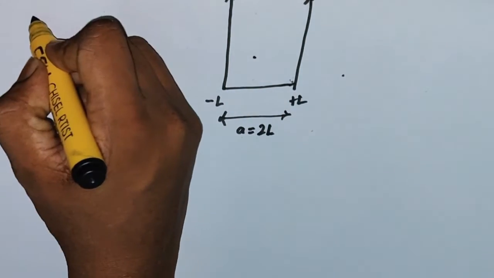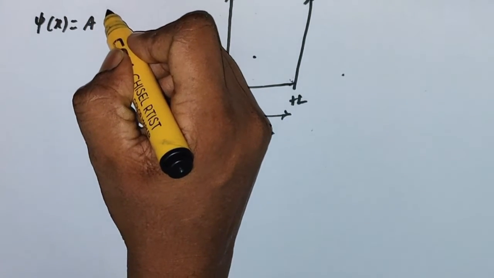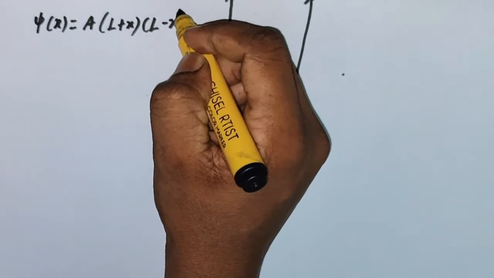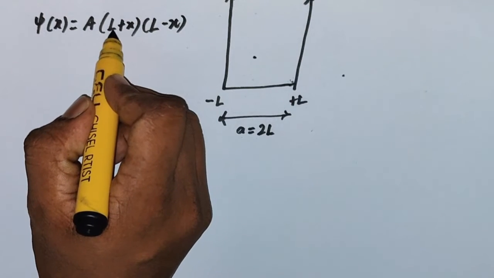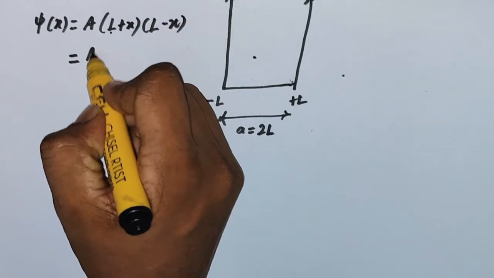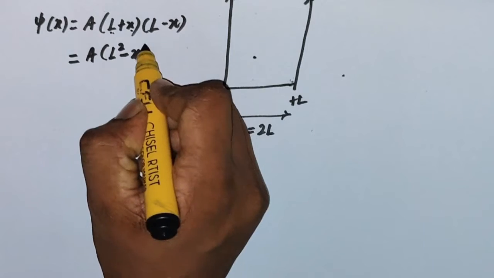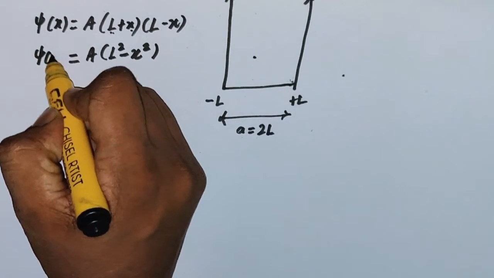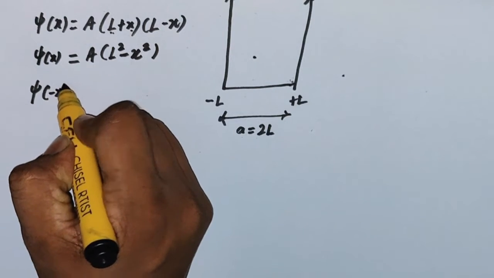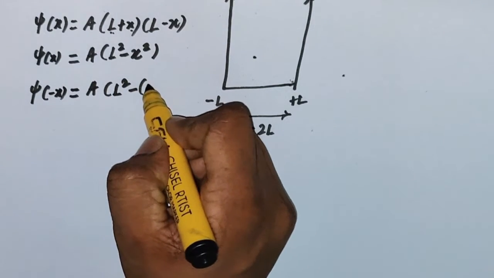In general, the particle wave function they have given us is psi of x equals A into (L plus x) and then (L minus x). Here A is a normalization constant, L is the half length of the box, and x is some variable. If you multiply these two, it gives the form (a plus b) into (a minus b), which is a square minus b square. That means the given function is an even function. If I interchange the sign of the variable x, it will give L square minus x square.